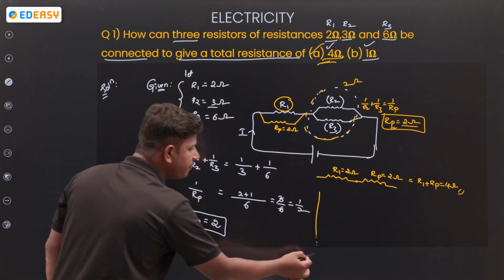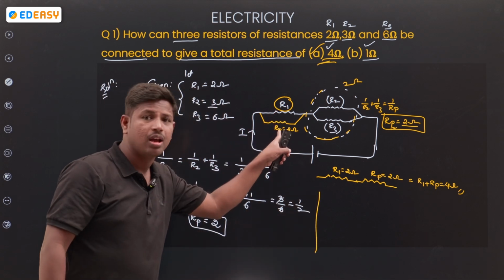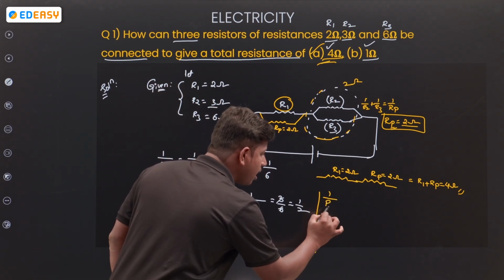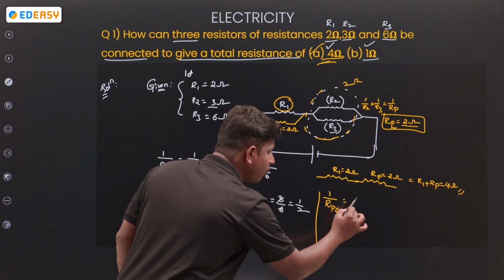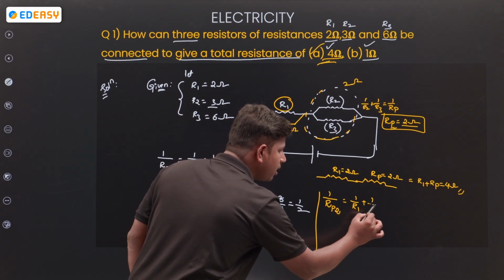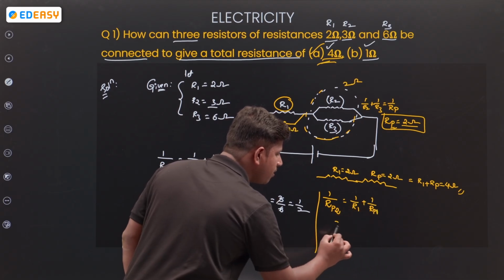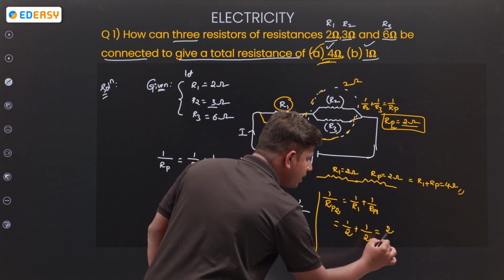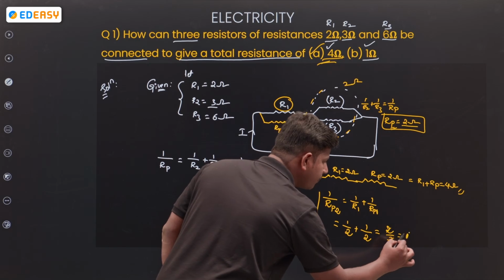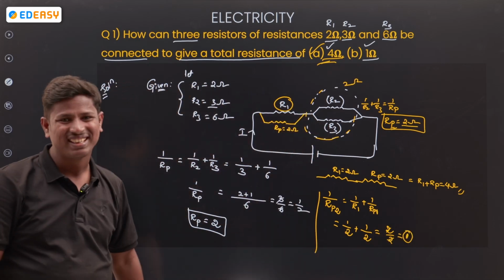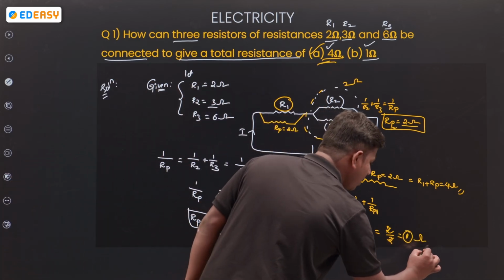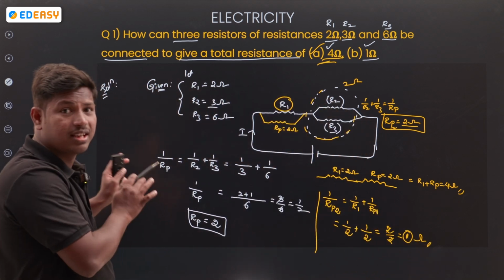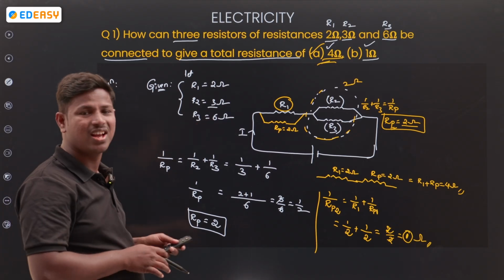now calculate R1, Rp. How will these two be? Both are parallel. Then what is the formula? 1 by R parallel 2 is equal to 1 by R1 plus 1 by R parallel 1. 1 by R1 value 1 by 2. 1 by R parallel value 1 by 2. Then 2 by 2, then 1. Got it now? Very simple. Clear? Yes. Okay. See how it is.